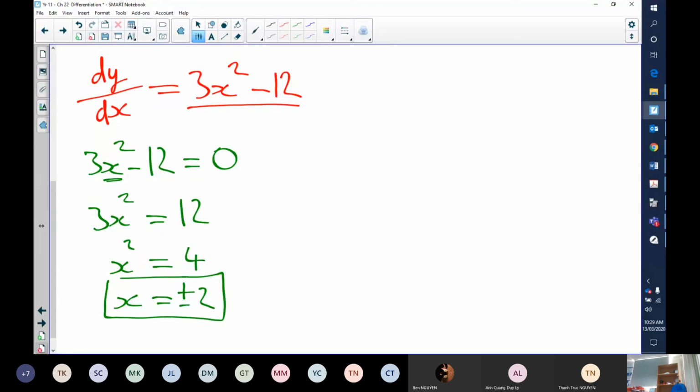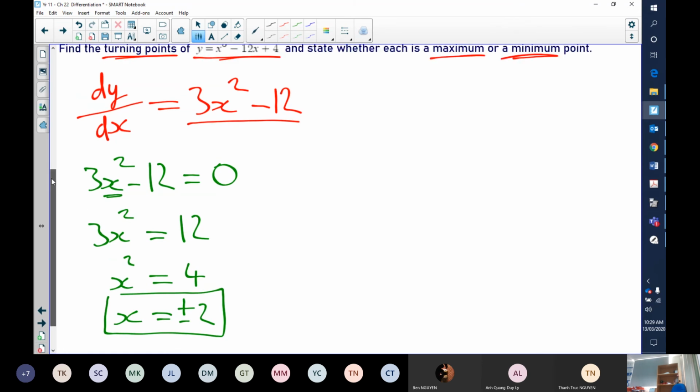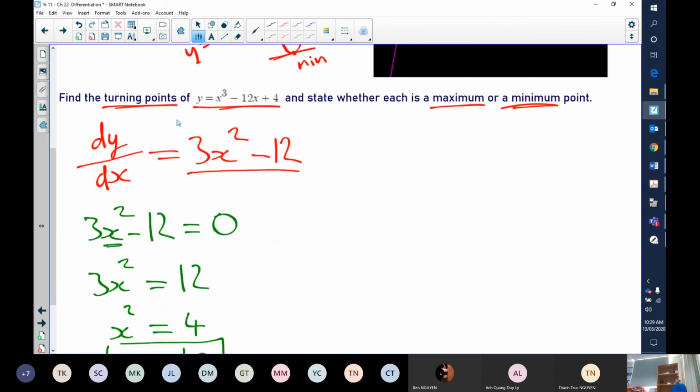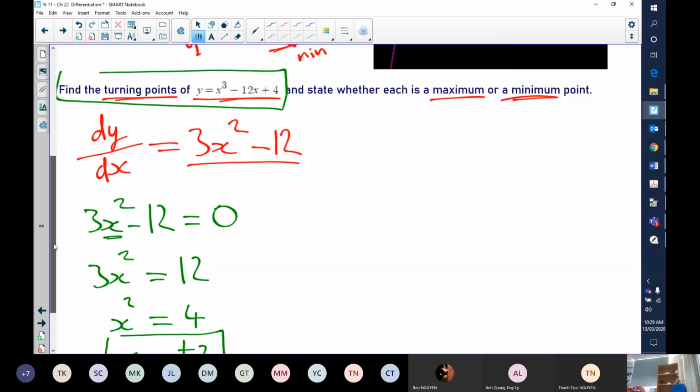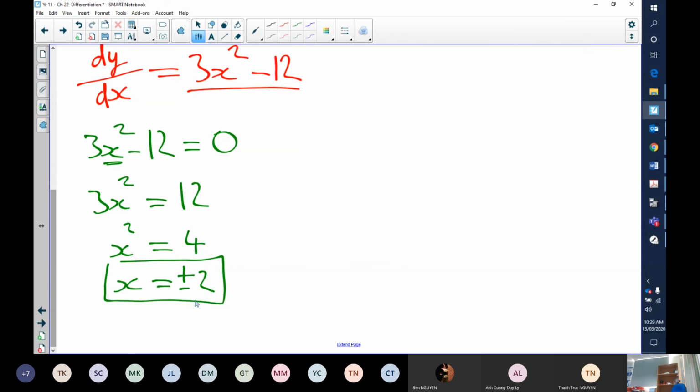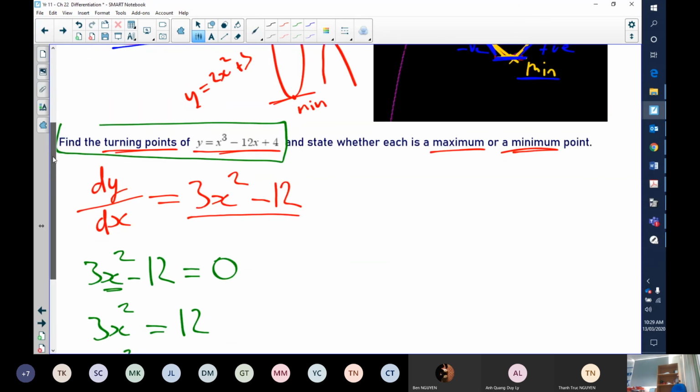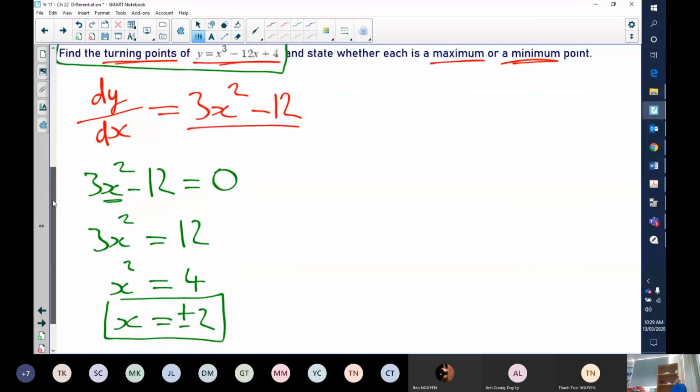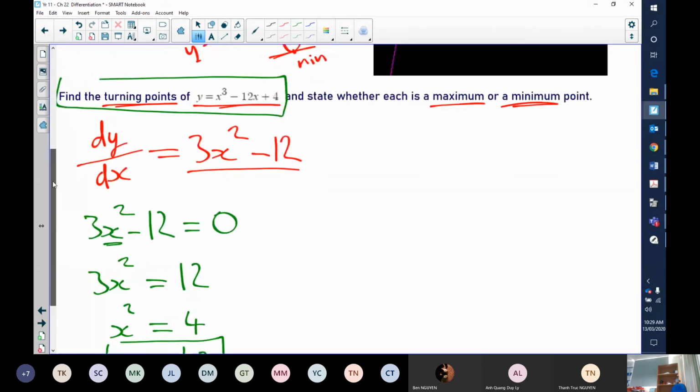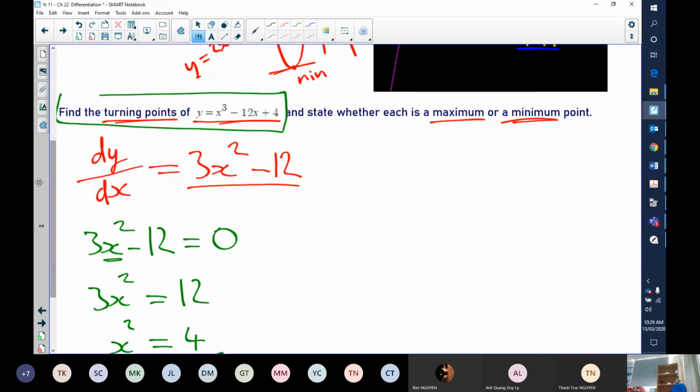So when x is equal to plus or minus 2, the gradient is equal to 0, meaning that they're our turning points. But we are not done, because we haven't just been asked to find the turning points. So we've found the turning points. The turning points are when x is equal to positive or negative 2. Actually, that's not completely complete yet. We know that that's the x part. What's the y coordinate? We also want to know whether or not they are a maximum or a minimum point.